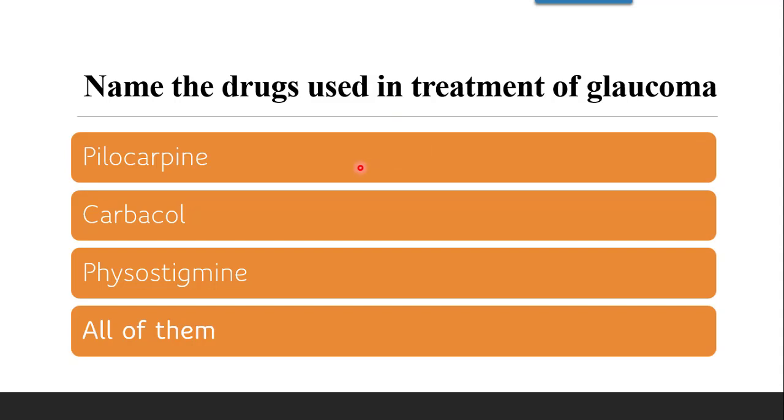Pilocarpine belongs to the cholinomimetic alkaloids. Carbachol is an ester of choline. Physostigmine comes under the reversible type of cholinergic agonists. So all these are used in the treatment of glaucoma.